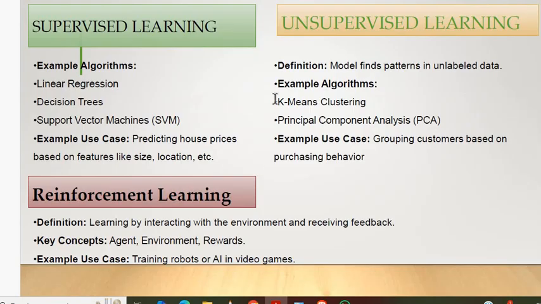And reinforcement learning is particularly based on the environment and receiving feedback from the environment, right? So a key concept is training robots or AI. As I said, in AR, VR games or any other game development, we are using this reinforcement learning concept. These are the various types of machine learning.